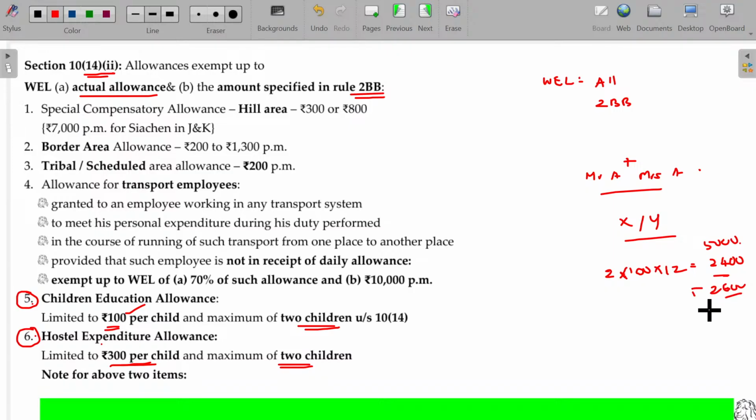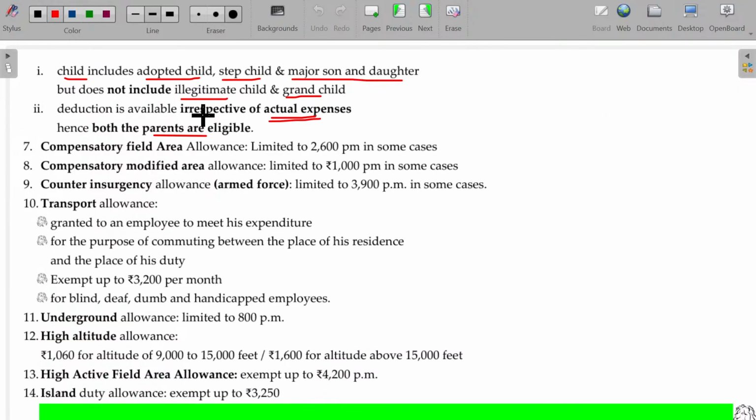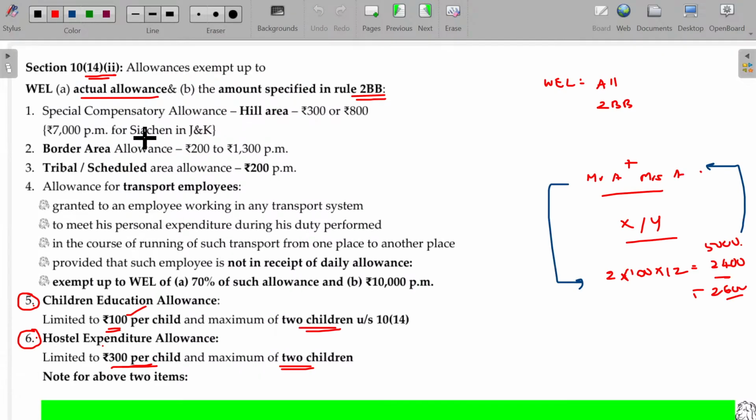Is that clear? Now the question is, who is able to enjoy this benefit, sir? Mr. A can also claim, Mrs. A can also claim. Both can enjoy. So that's the additional point, right? Deduction is available irrespective of the actual expenditure. We never compare with the actual expenditure, whether you spend it or not. Next one is both parents are eligible. Mr. A can also claim, Mrs. A also can claim. You don't say that Mr. A claims or Mrs. A cannot claim. That point will not be there. It's only a matter of 100 rupees, who claims it or not doesn't matter. So it will not have any big impact in the taxation. You will just understand this: children education allowance as well as hostel expenditure allowances.